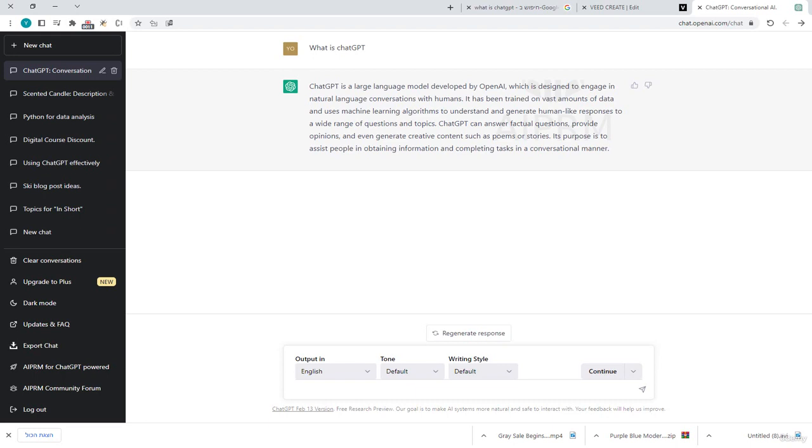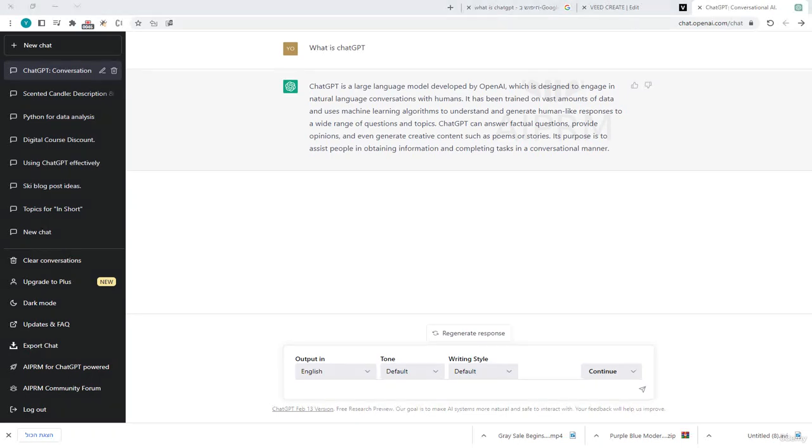ChatGPT is a large language model developed by OpenAI, which is designed to engage in natural language processing conversations with humans. It has been trained on a vast amount of data and uses machine learning algorithms to understand and generate human-like responses to a wide range of questions and topics. ChatGPT can answer factual questions, provide opinions, and even generate creative content such as poems or stories. Its purpose is to assist people in obtaining information and completing tasks in a conversational manner.